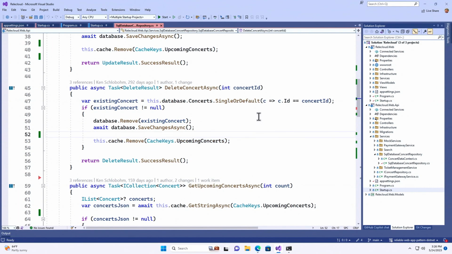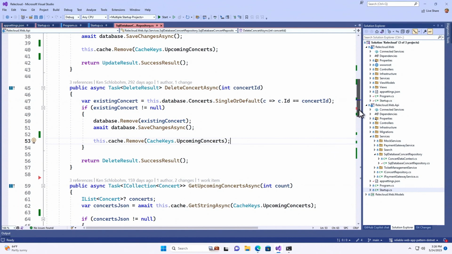Now, before I move on, Nish, you'll notice that we're just saying remove cache keys, upcoming concert. So really our whole caching strategy is key values. Yes. Right? Yep. And that's important. That means we can throw any type of data we want into the cache, and that's one of the best practices we talk about. Don't use different caches for different data sets. Serialize them as JSON and throw them in there.